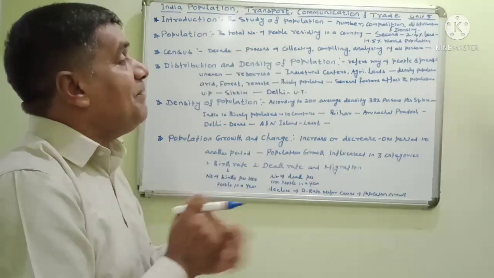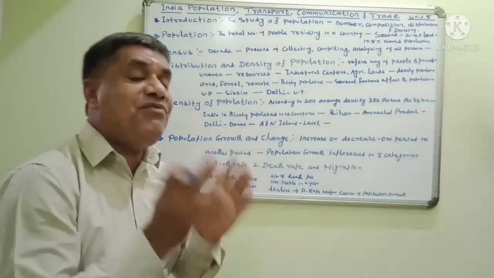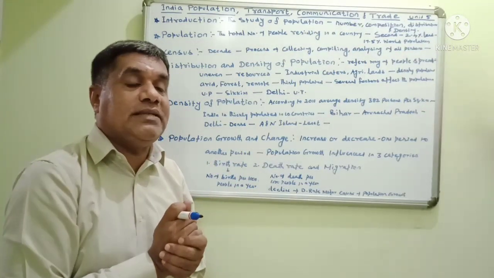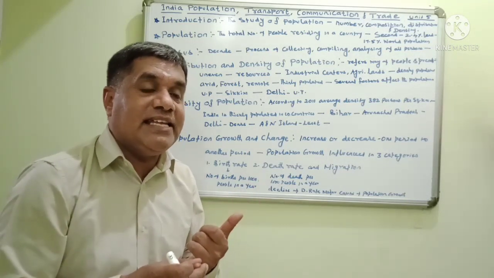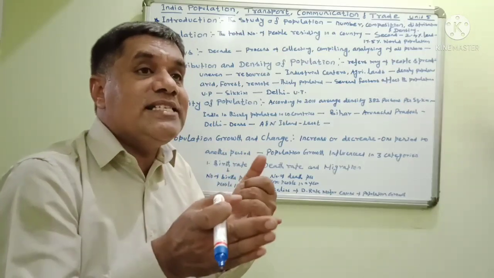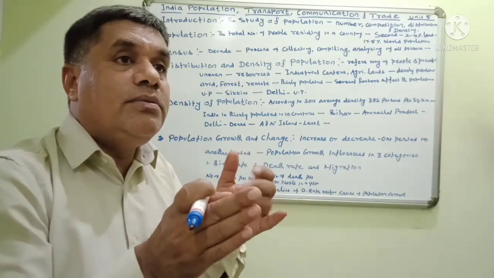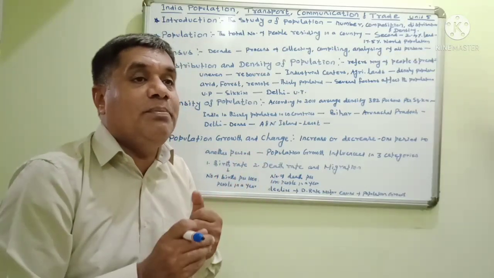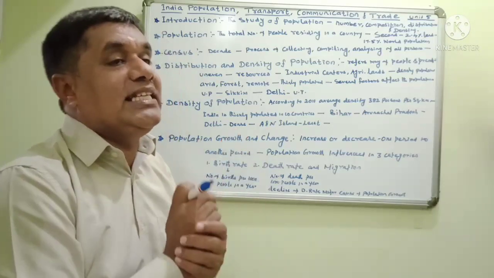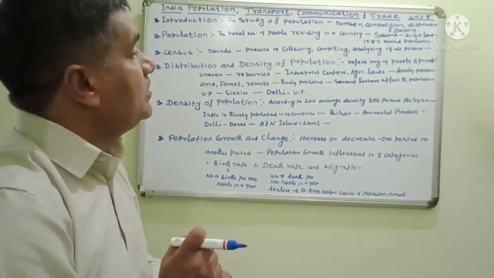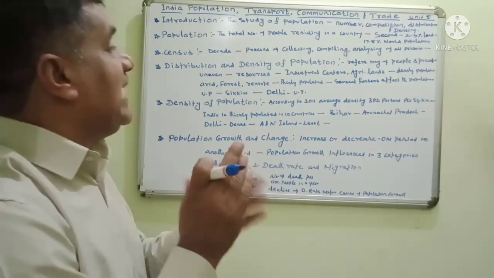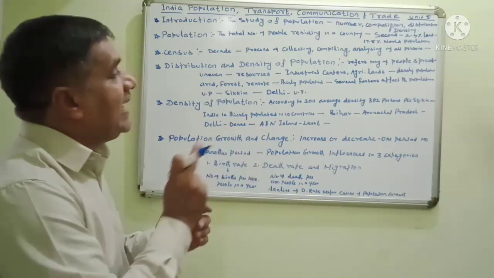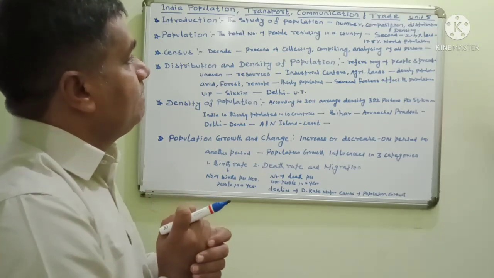Several factors affect the population. For example, if there is fertile soil, the population is very high. But if an area has infertile soil, the population in that area is low, because the fertility is not there. So the population is very low. This is how soil affects the population.